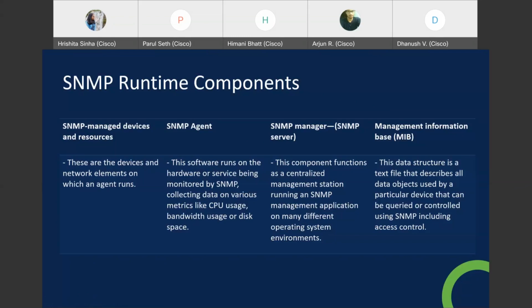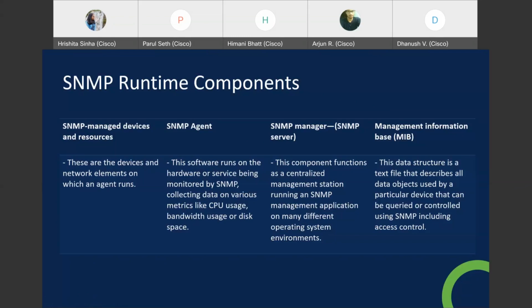Basically all data collection is done by the SNMP agent. The SNMP manager, which we call the NMS, network management system, is where all the collected data is gathered.